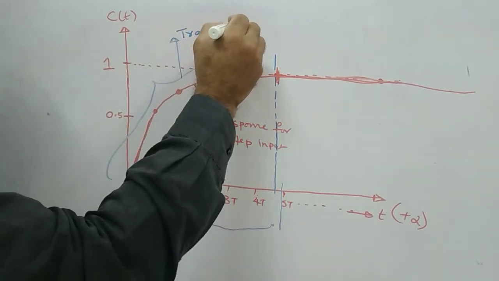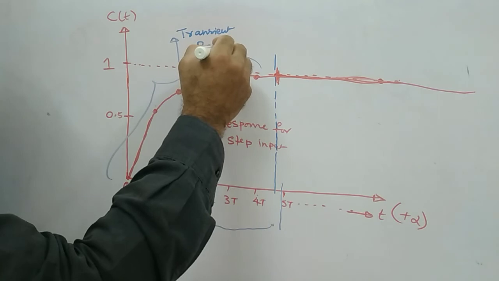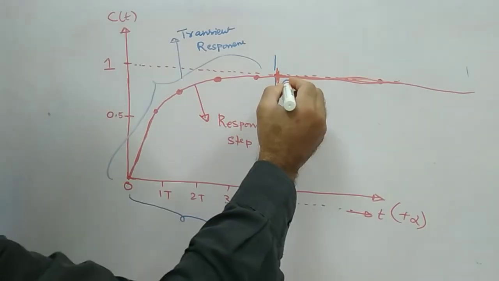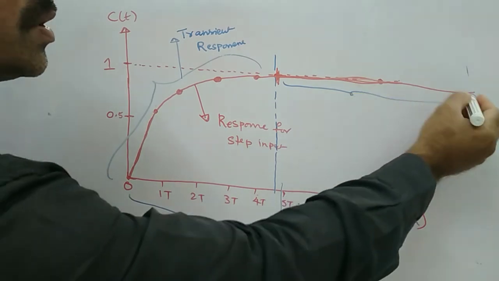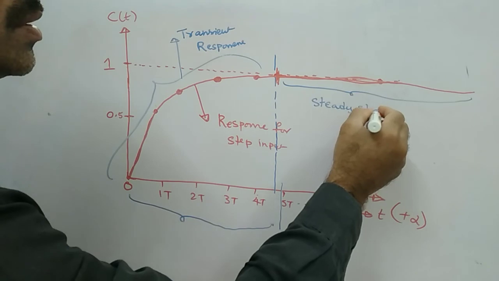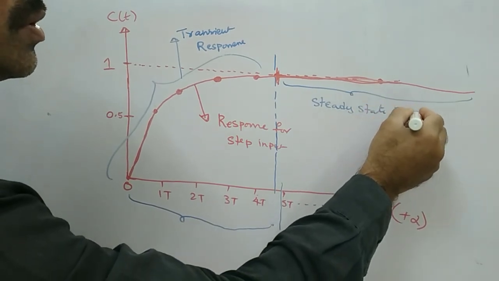This is what transient response is, which I already told you in the 23rd lecture. And now this response is called the steady state response.